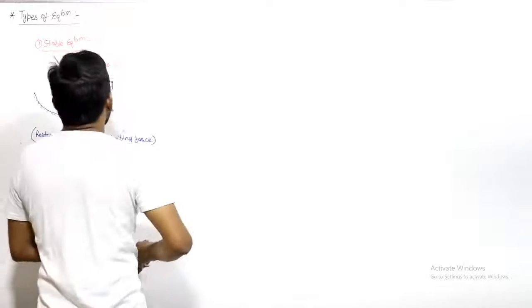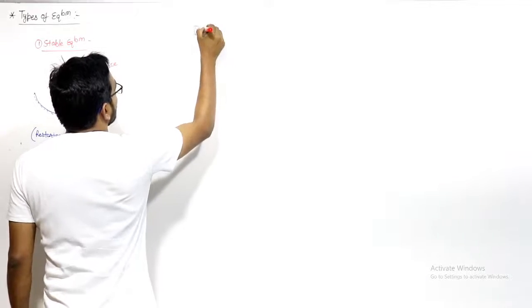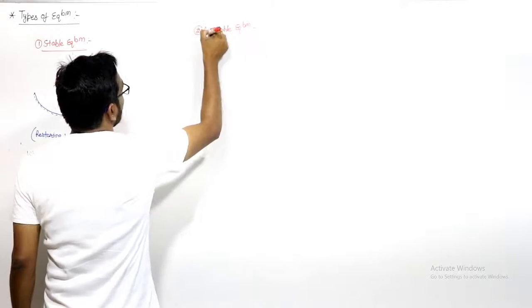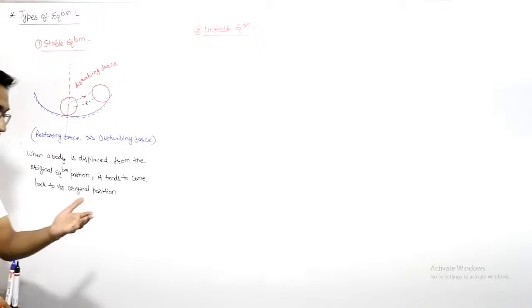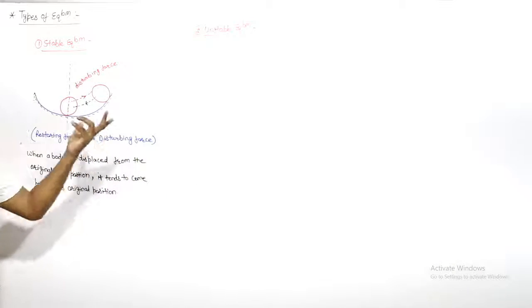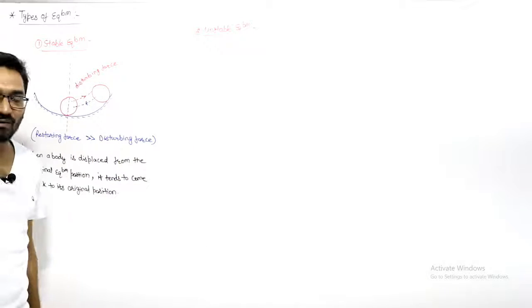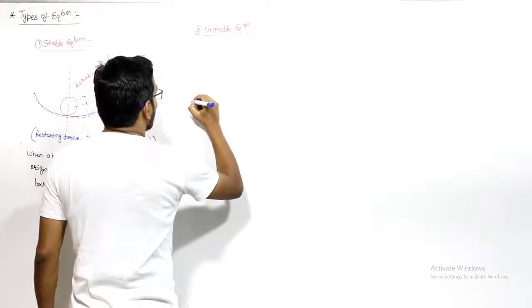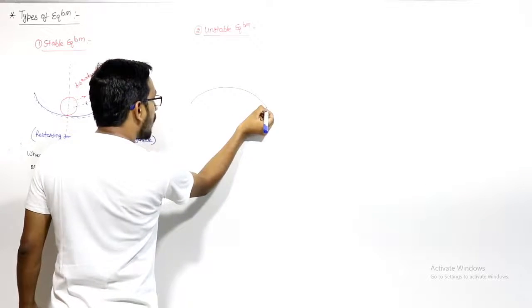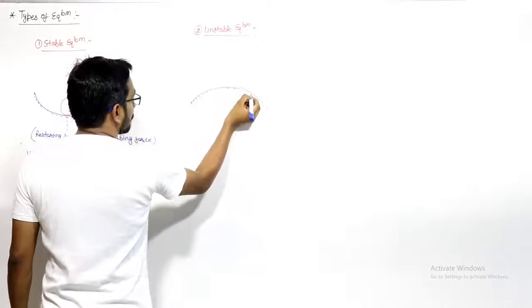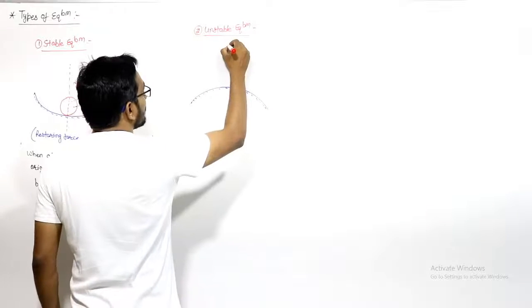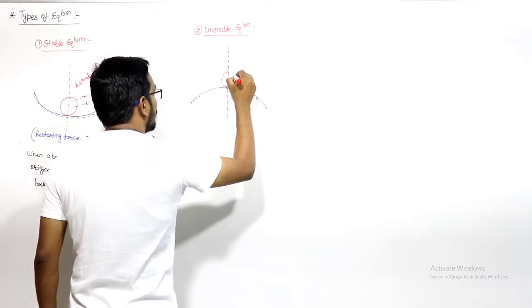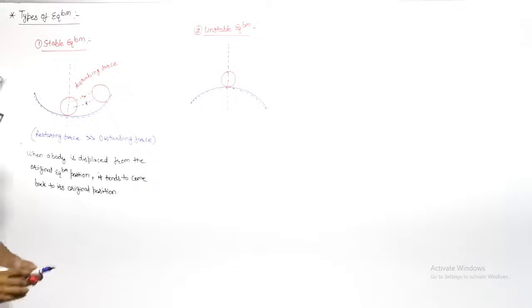Now let us discuss unstable equilibrium. Second is unstable equilibrium. This concept will help you in fluid mechanics, theory of machines, engineering mechanics, and strength of materials. Everywhere you will come across these words: stable equilibrium, unstable equilibrium. So now let us discuss what is unstable equilibrium. Suppose we have this type of curved surface, and on this curved surface I have a spherical ball. This is its original equilibrium position.